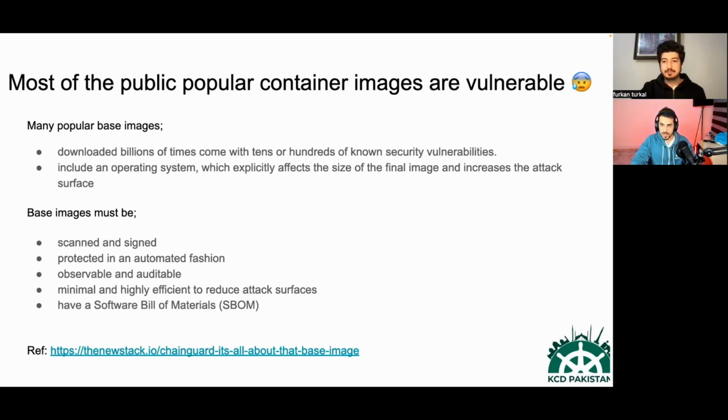In addition to that, many base images also include a fully installed operating system distribution, which explicitly affects the size of the final image. On the other hand, it also increases the attack surface of an image. Another good piece of research by Slim.AI was published, named the Public Container Report.